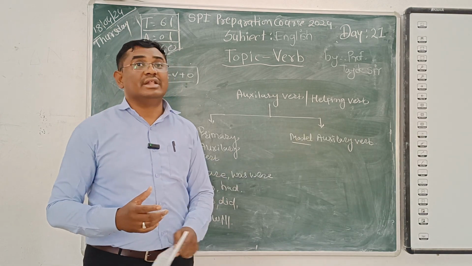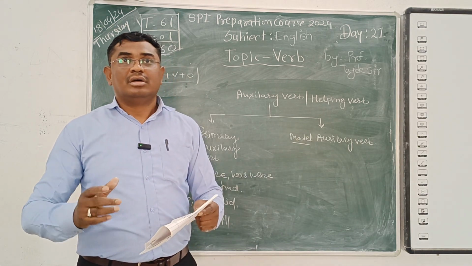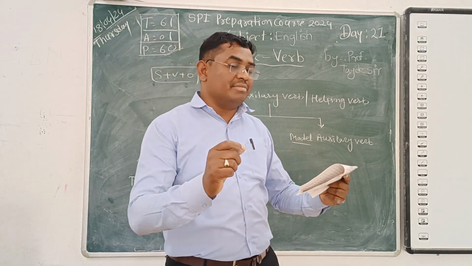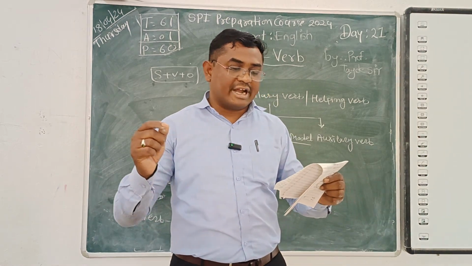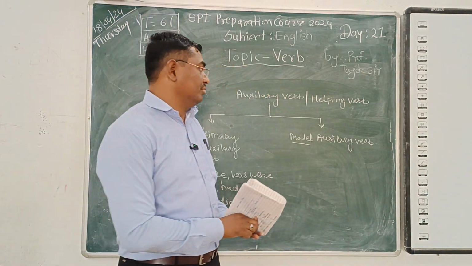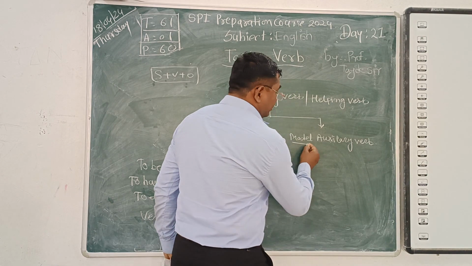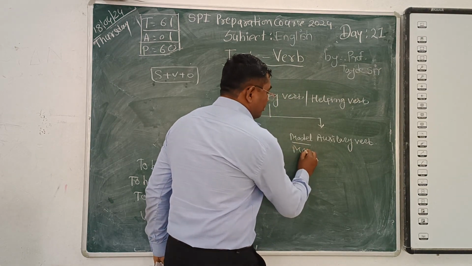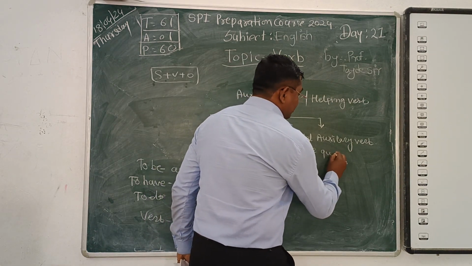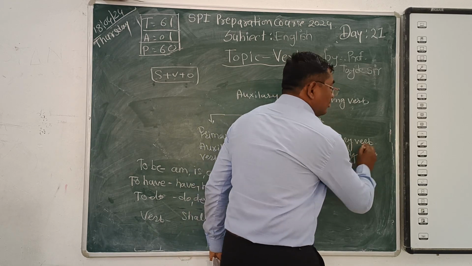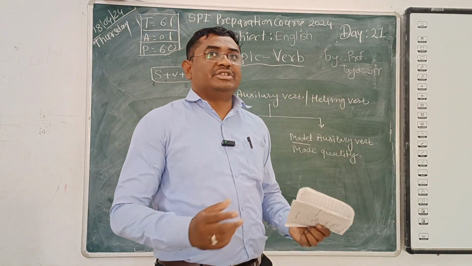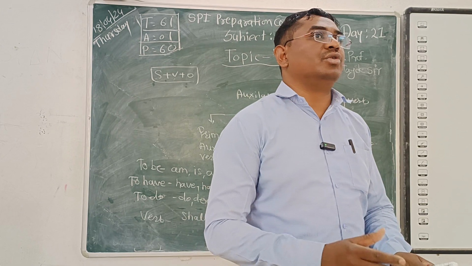Modal auxiliary verb, modeling, the same meaning is there. Modal means modality. Modality means model quality. So many times we said, I want to do modeling.